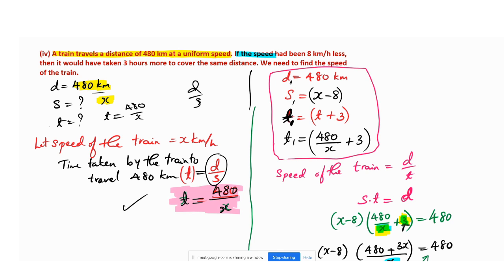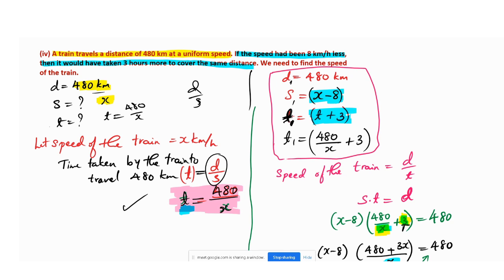The second half is here. If the speed of the train had been 8 km less, they have given 8 km less, so the new speed will become x minus 8, and the time would have taken 3 hours more. So t plus 3, meaning the previous time plus 3 hours.